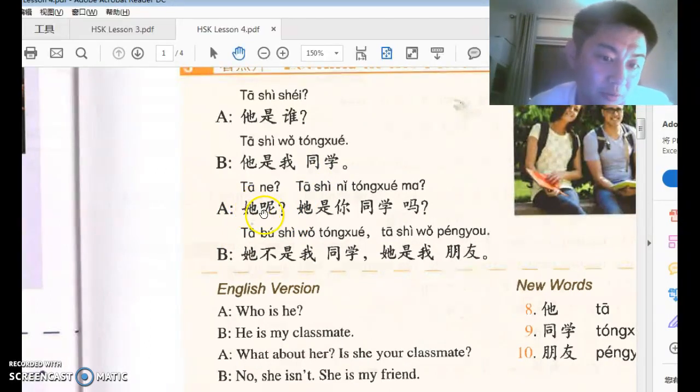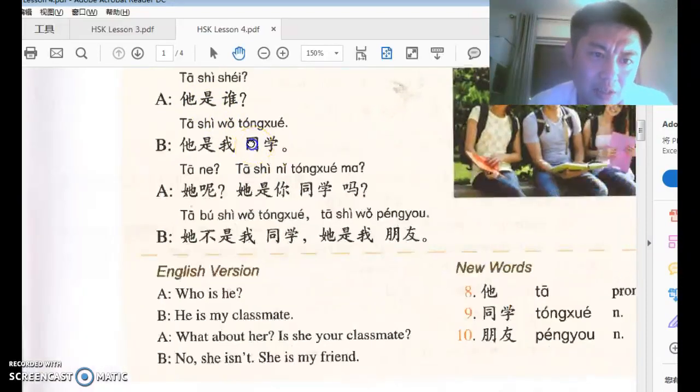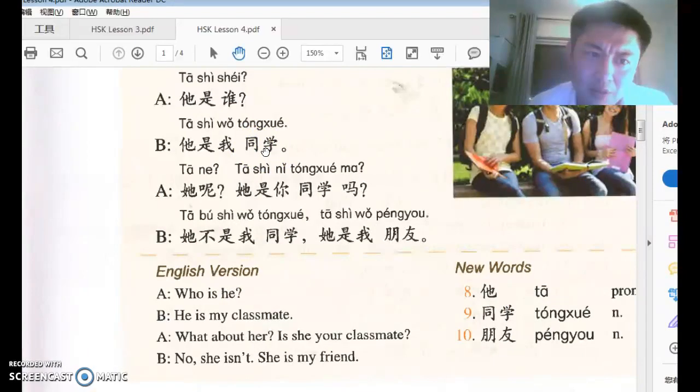How about her? Okay, or she? 她是 Oh, by the way, there's no difference between her and she or I and me. I thought I talked about that. Or him and he. There's no difference in Chinese between those subjects and objects. Subject form or object form of a pronoun. Now, and then A says, 她是你同学吗? How about her? Is she your classmate?